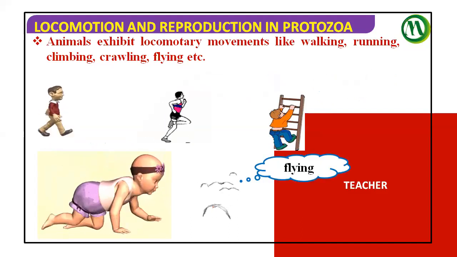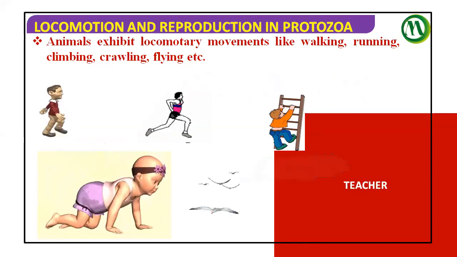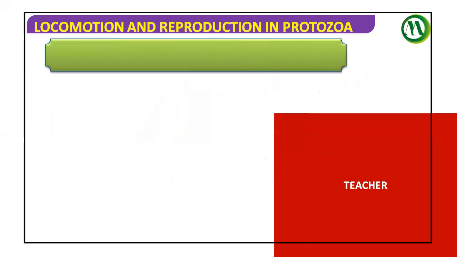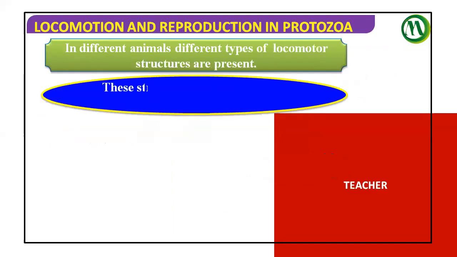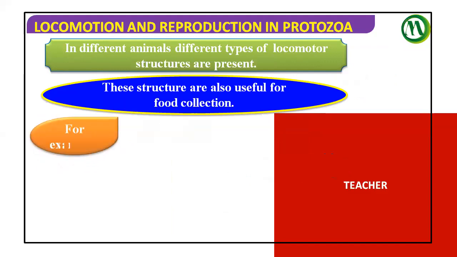All these are various types of locomotory movements of organisms. In different animals, different types of locomotory structures are present. These structures are also useful for food collection.